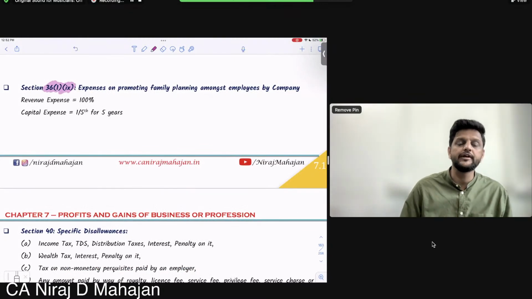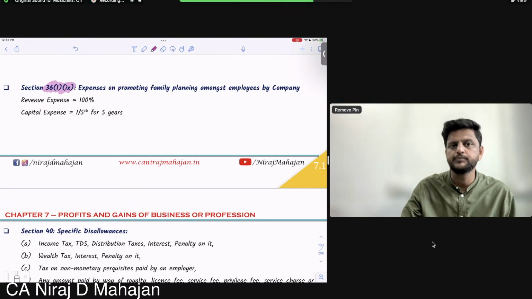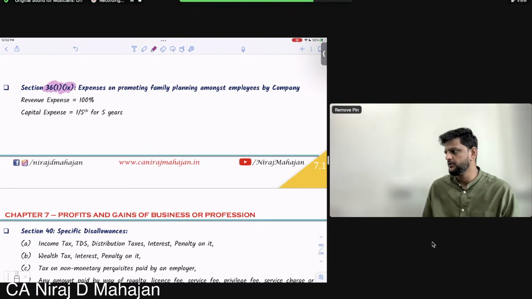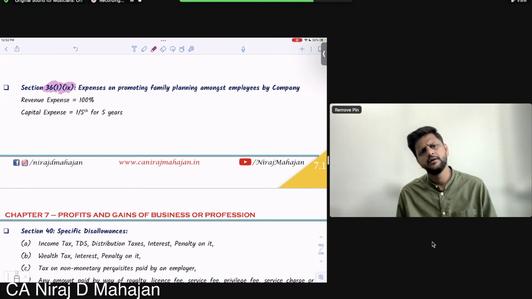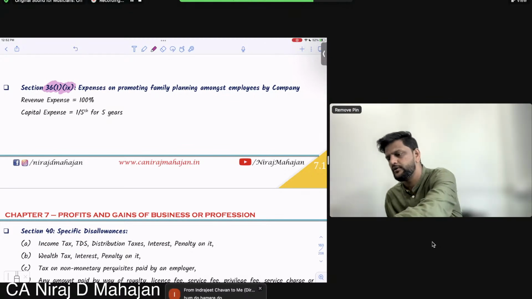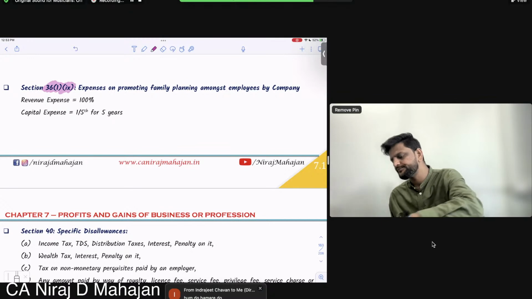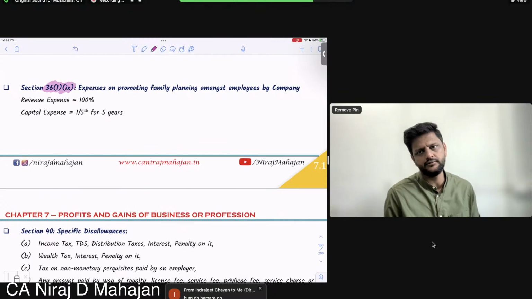Expenses on promoting family planning among the employees by a company. When the company spends on the promotion, or you can say an awareness campaign, for employees for family planning, then that expenditure is also allowed as deduction. See, because this is not directly a business expenditure.